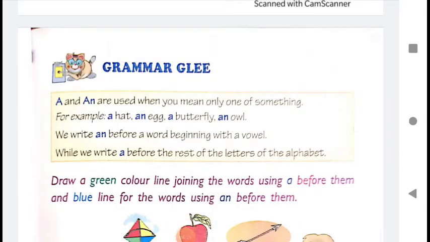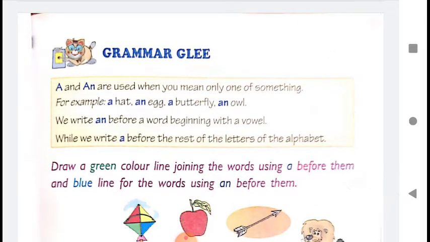In Grammar Glee, we will do a and an. Okay? A and an are used when you mean only one of something. For example, a hat, an egg, a butterfly, an owl. Where do we use a and an? When we talk of only one noun.